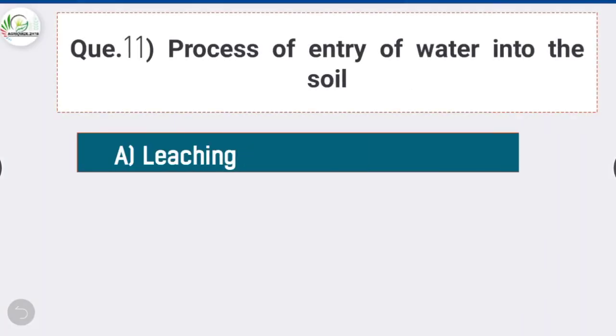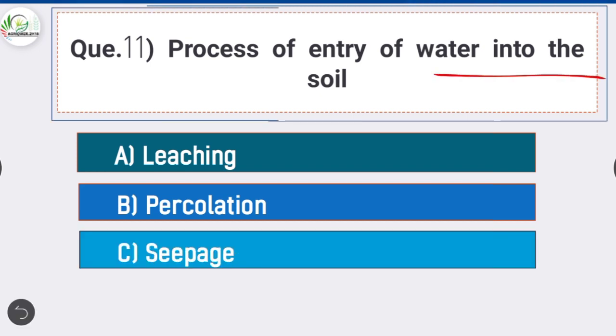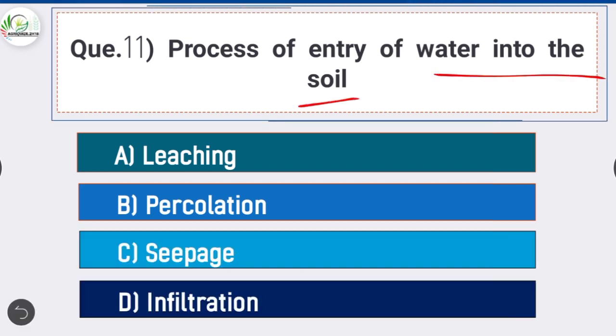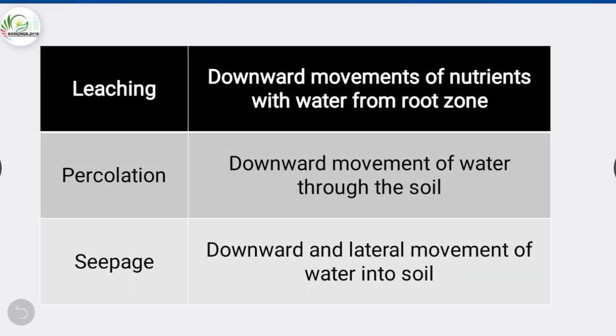Next question. Question number 11. Process of entry of water into the soil is called dash. Answer is option D, infiltration. The process of entry of water into the soil is called infiltration. Downward movement of nutrients with water from the root zone is called leaching. Downward movement of water through the soil is called percolation. And downward and lateral movement of water into the soil is called seepage.